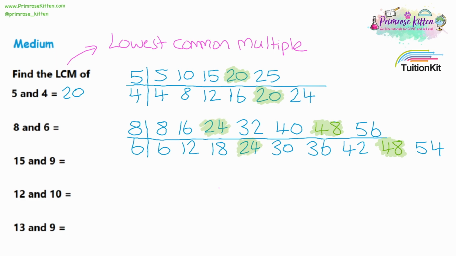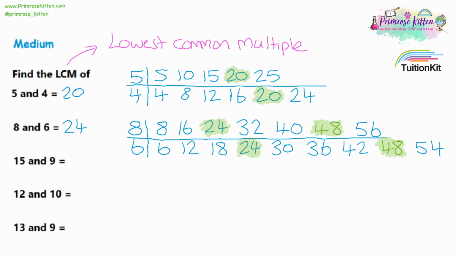I had 24, but I'll leave the mistake in because now when we go to the second letter, common, we can see that it is possible to have more than one number that's in both lists. So we have 24 in both lists and we have 48 in both lists. So when I move on to the third letter, the L, standing for lowest, I want to choose the lowest number out of the alternatives. So I'm not going to choose 48 because 24 is lower than 48. So the lowest common multiple of 8 and 6 is 24.